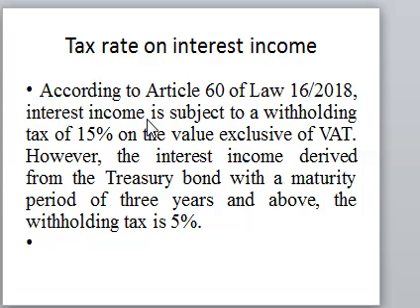If it is below 3 years, then the tax is the normal 15%. But for government securities that have got a maturity period that is 3 years and above, then we are calculating at a rate of 5%.